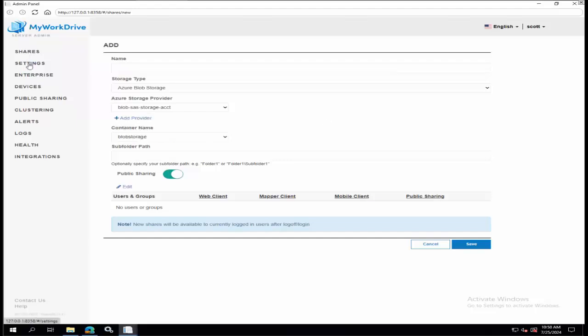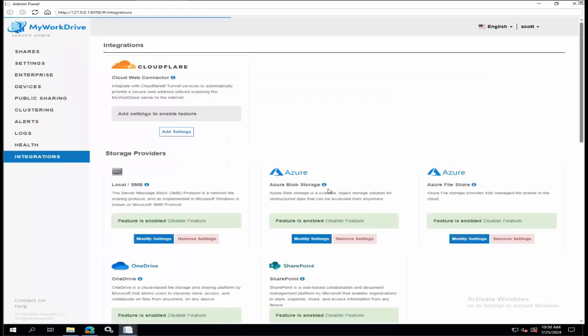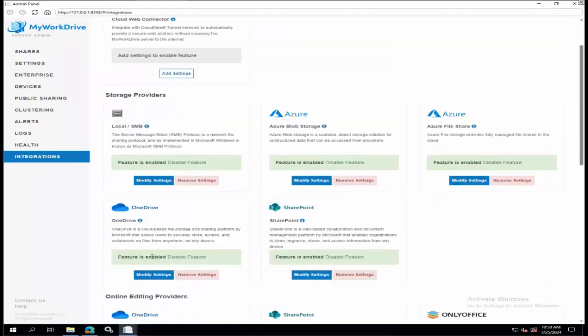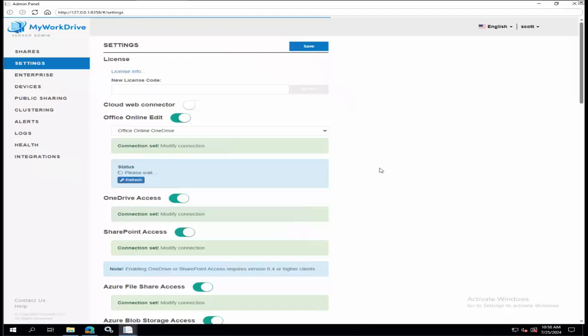We can go ahead and set those up. We'll take a look at integrations. I do have an integration enabled for OneDrive. I do have an integration enabled for SharePoint. Take a look at settings. I might have them turned off over here.